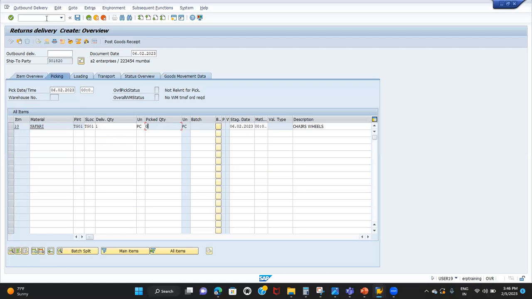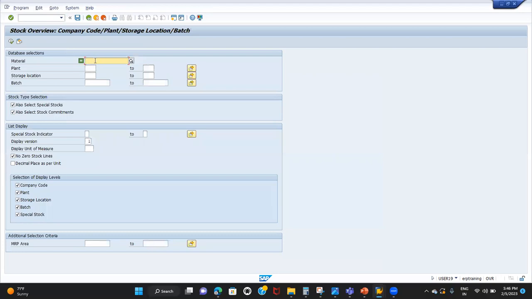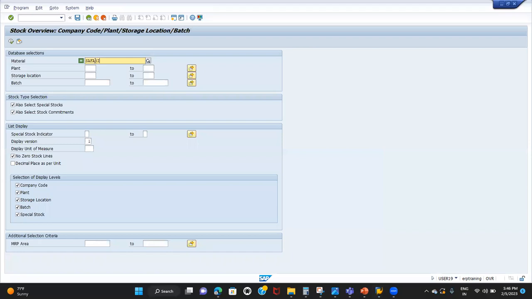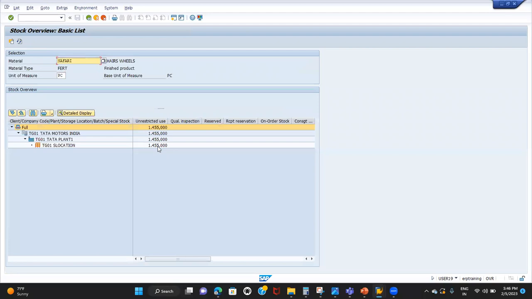So before we do the goods receipt, we'll check the stock also, because our stock should be increased, right? If I go to MMBE, okay. So what is the stock available? 1455.